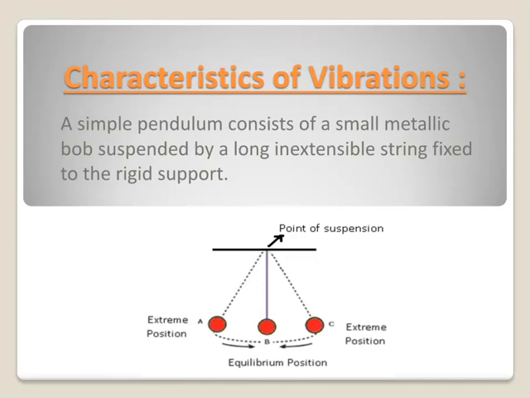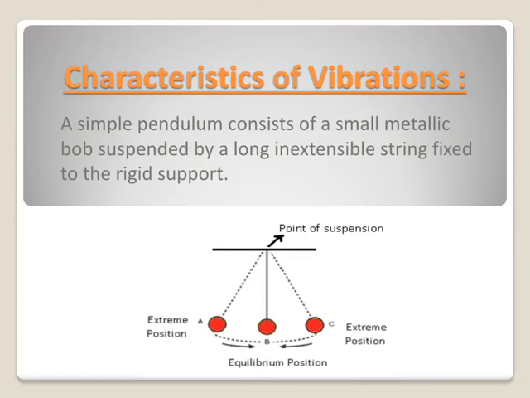In this figure, one metallic bob is suspended with the help of a thread to the rigid support. The point where the free end of the thread is fixed is called the point of suspension.